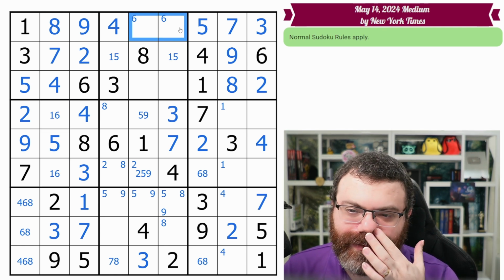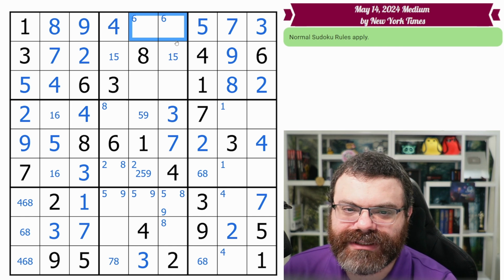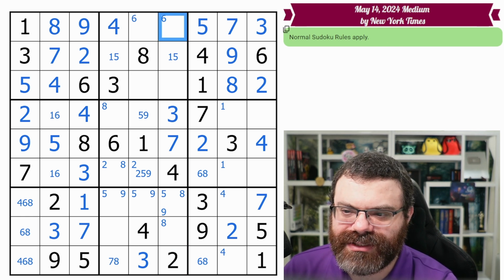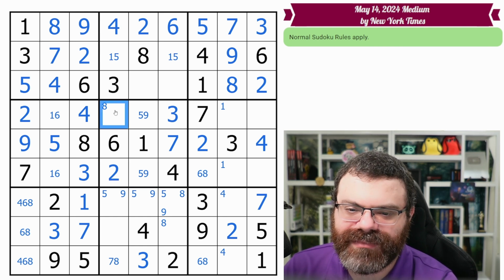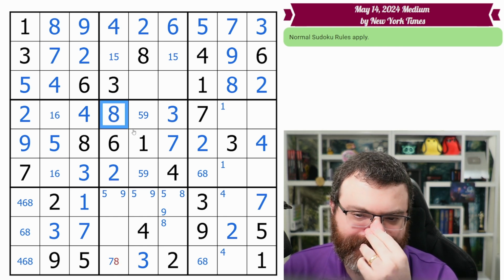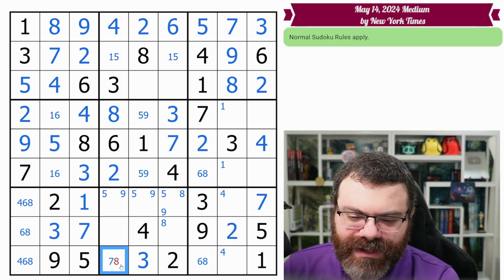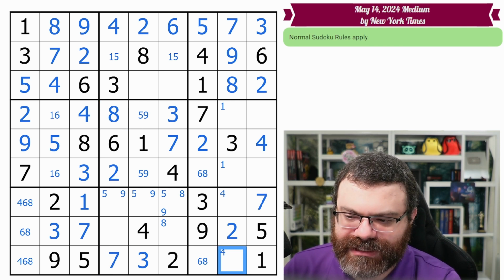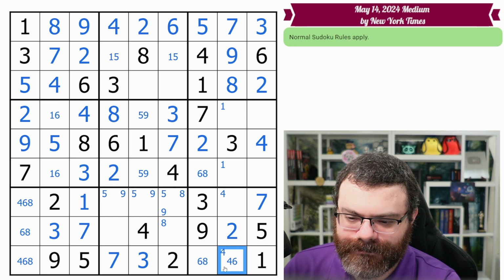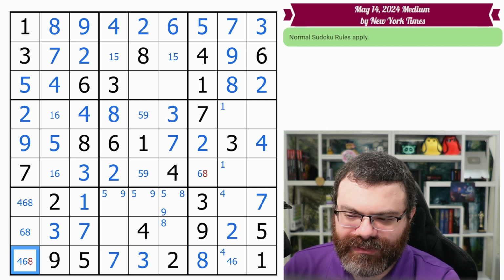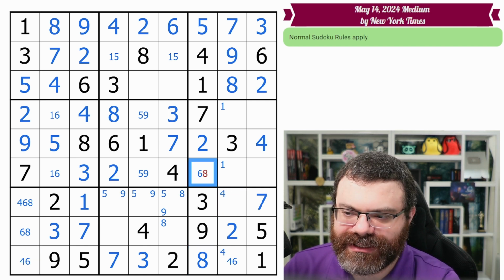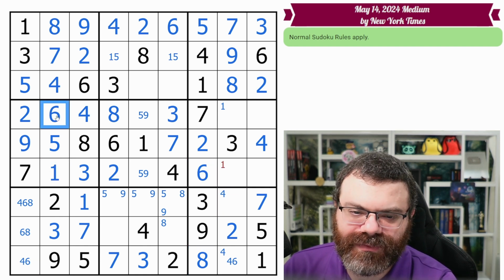Let's go back up here now. This is a pair now, and I don't remember what it is now. It's 2 and 6. So this 2 tells us the order. This is the 6, this is the 2. That places, so this can't be 2 anymore, so that places 2 in the box, only 1 2 corner mark left, which then places the 8 in the box, only 1 8 corner mark left. That comes down here, placing the 7, meaning this is down to 4, 6, 8. It's not an 8 either. In fact, 8 in this box, I'm noticing, can only be here. So that removes that 8, and that gives us the 6 here, which resolves this 1, 6.